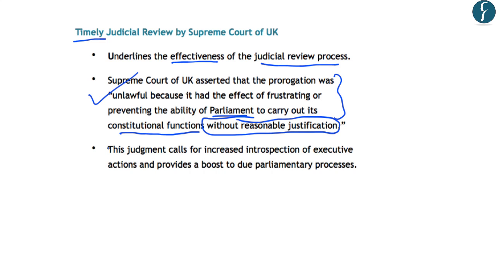So the author suggests that for those countries which are following the same system as the British system, that is the Westminster form of government or the prime ministerial form of government, this judgment calls for increased introspection of executive actions. And it also provides a boost to the parliamentary processes. So in this background, let us try and understand how the executive in India is violating these parliamentary processes.